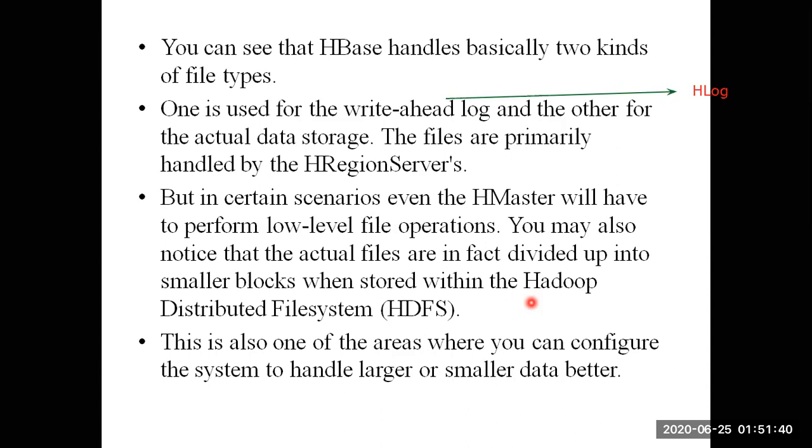In the architecture, we have two most important things: one is H master, the other one is H region. Hadoop has the same two things, master and slave: one is called name node, the other is called data node. And where we have to use HBase and where we are not supposed to use HBase, that we have discussed. Next we'll be talking in depth about Apache Zookeeper.